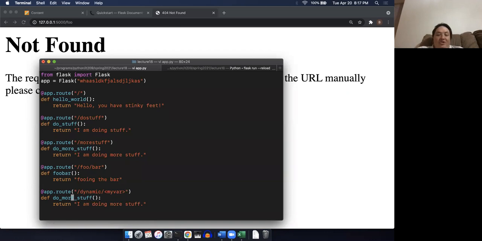So now in my function here, I'll call this dynamic_stuff or whatever, it doesn't matter. I need to accept an argument of myvar. So this argument needs to match what's inside these angle brackets. And now here's where it gets really interesting: now I can do something like return hello plus myvar if I want to.